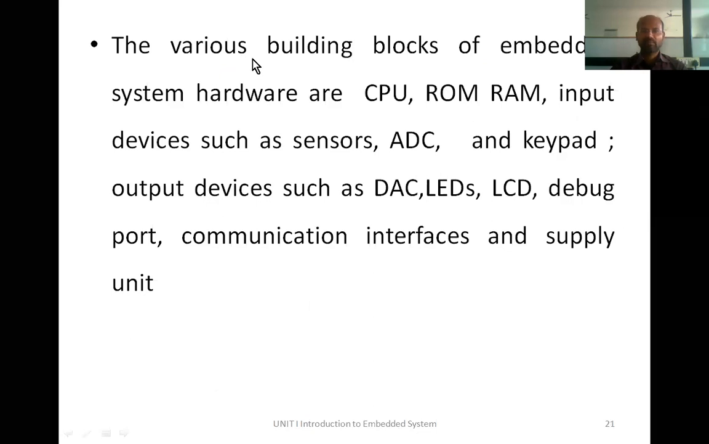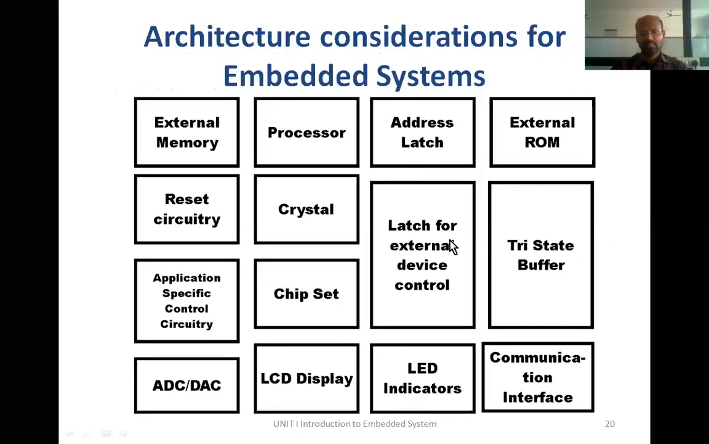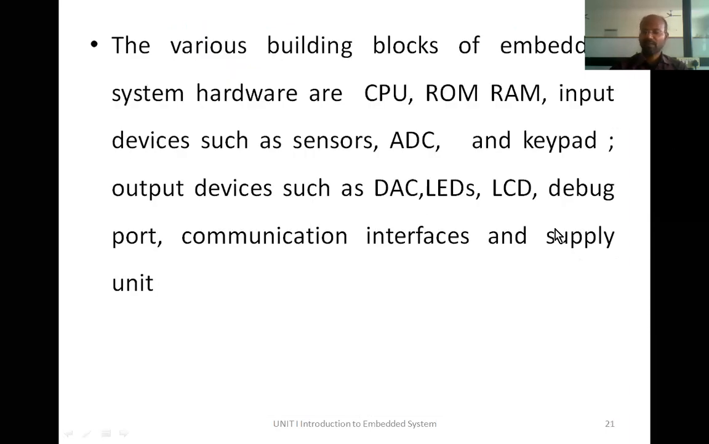These are the various building blocks of embedded systems. Hardware are CPU, RAM, input devices such as ADC, keypad, output devices such as DAC, LEDs, LCD, debug port, communication interface, and power supply unit. This power supply unit is not shown in the previous block diagram, but it should be there.